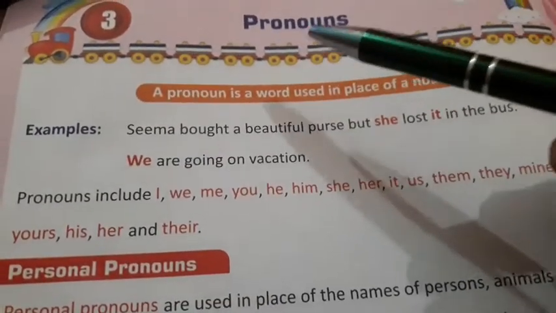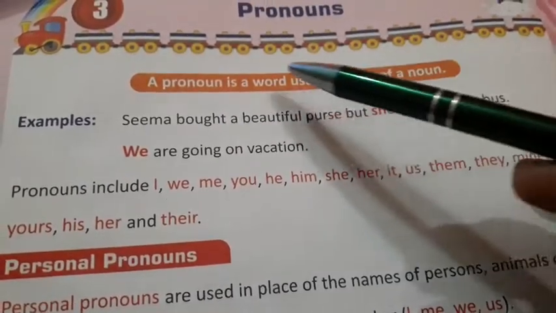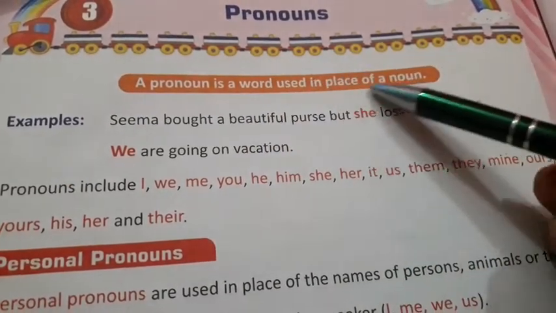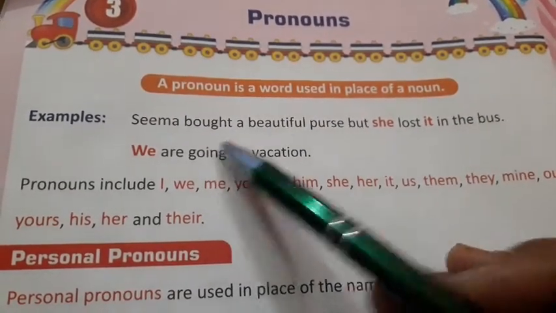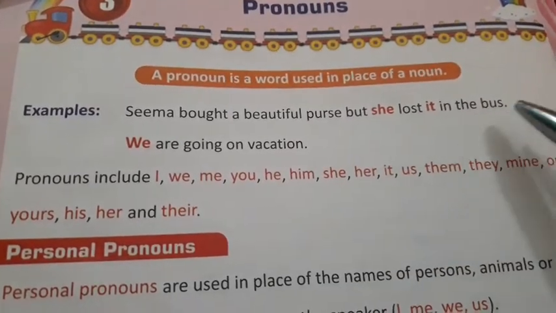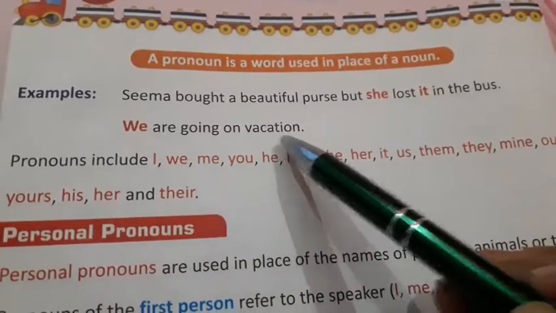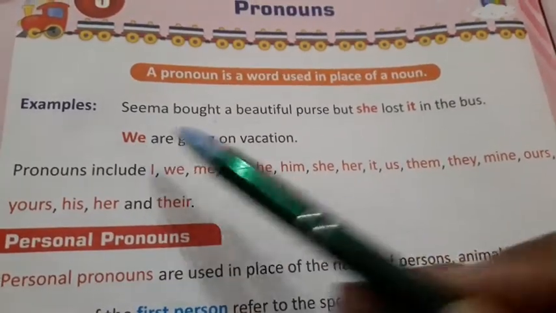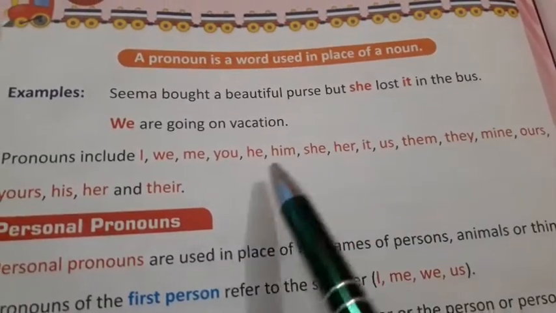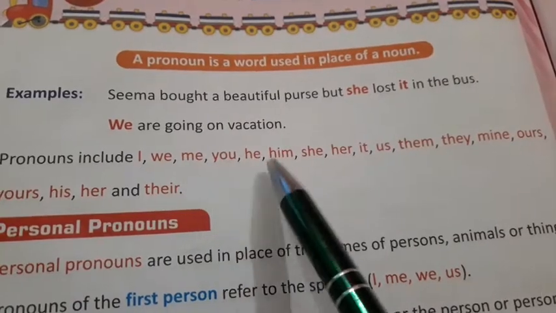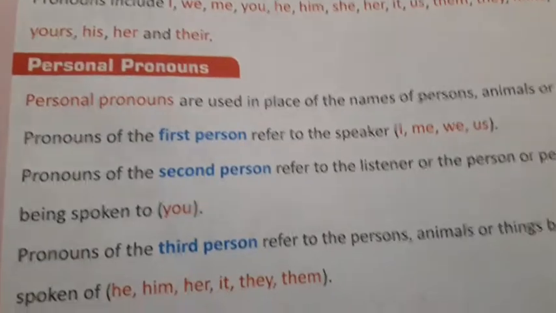So as you can see in your grammar textbook, your third chapter is the pronoun. So what's a pronoun? A pronoun is a word used in place of a noun. Here are some examples. Seema bought a beautiful purse but she lost it in the bus. So what's the pronoun here? She, it. We are going on vacation. What's the pronoun here? We. And these are also pronouns: I, we, me, you, he, she, her. And here are some kinds of pronoun.